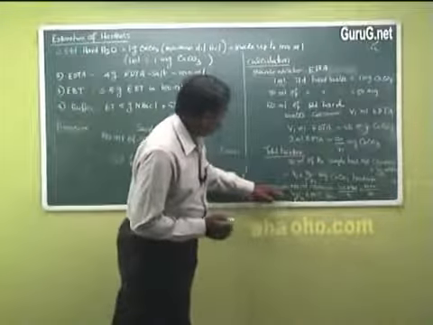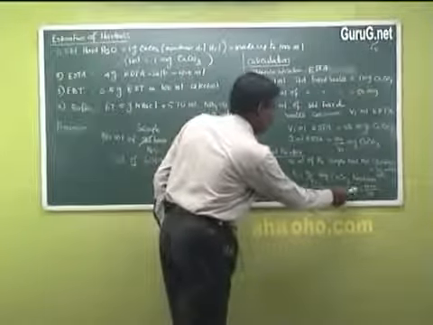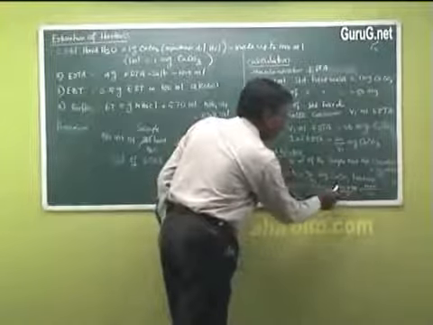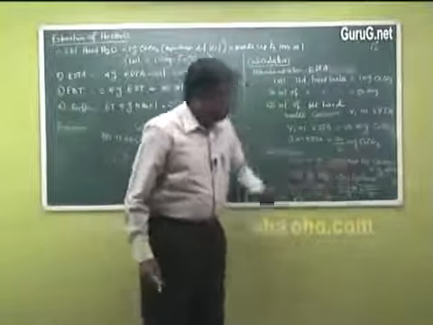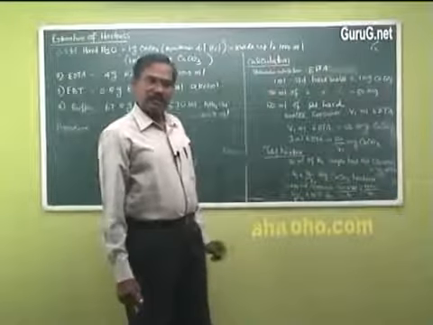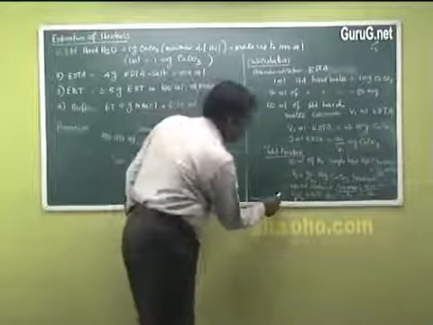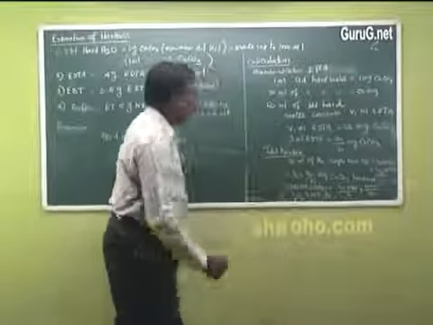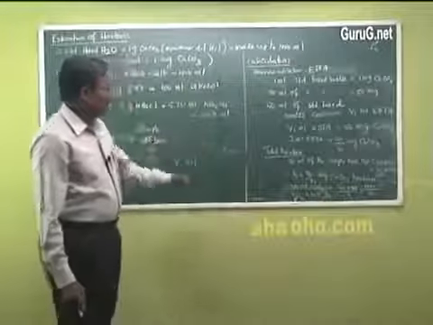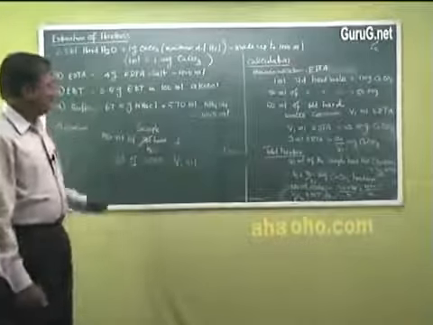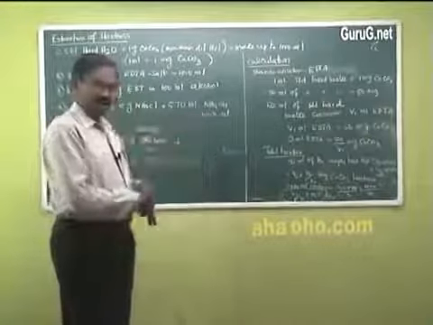Therefore 1000 ml contains V2 by V1 into 1000 ppm, which is the total hardness as calcium carbonate. So we have standardized and we got total hardness.